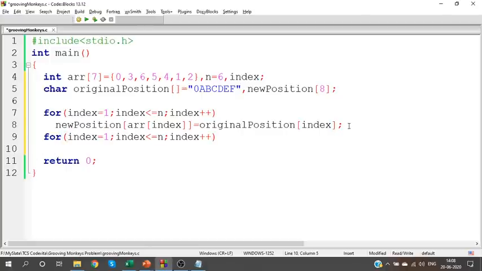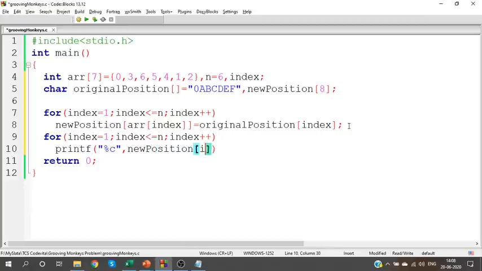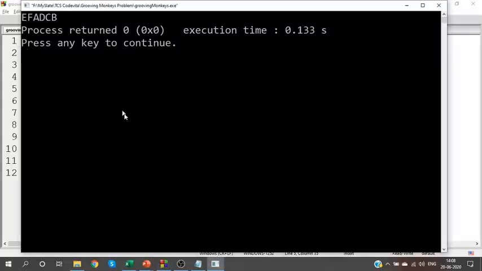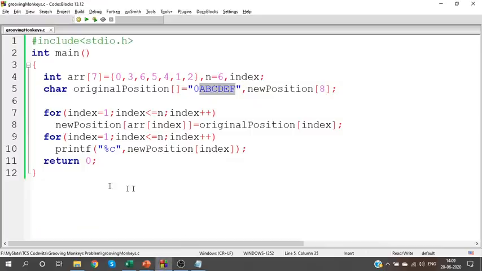Index plus plus printf. I'm going to show you the new position of the monkeys. Originally I had it as A, B, C, D, E, F. Now I'm going to have it as E, F, A, D, C, B. Is that right? E, F, A, D, C, B. We have it in the right order. So now I have the output for the position after 1 second.